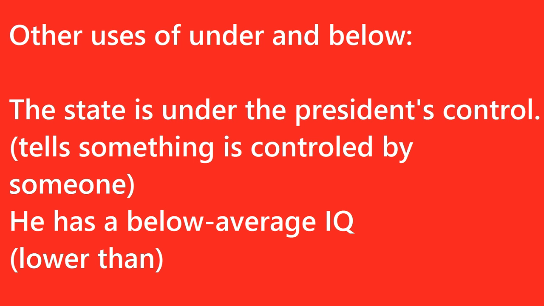That's not correct. Now below means lower than. When we say he has a below average IQ, that means his IQ is lower than the average IQ. So these were some of the other uses of under and below.